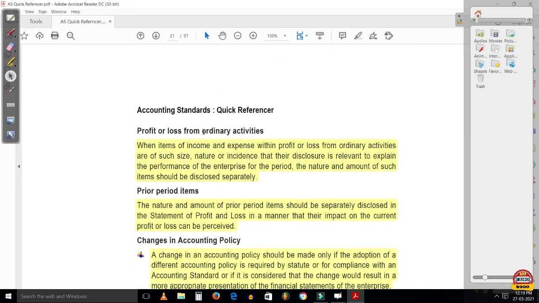Moving on, profit or loss from ordinary activities. When items of income and expenses within profit or loss from ordinary activities are of such size, nature, or incidence that disclosure is relevant to explain the performance of the enterprise for the period, the nature and amount of such items should be disclosed separately. So any material items should be disclosed separately.